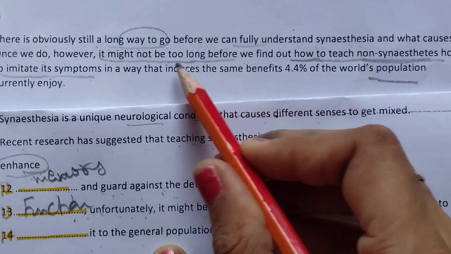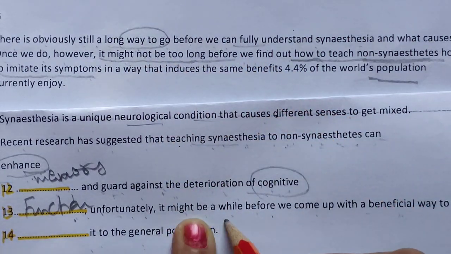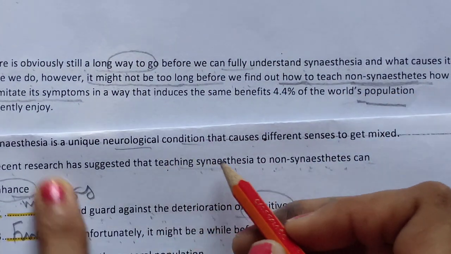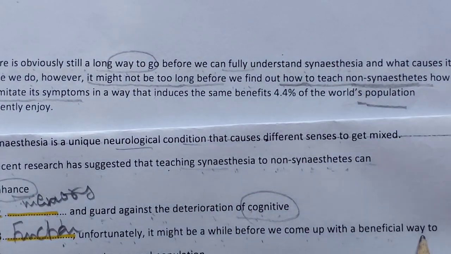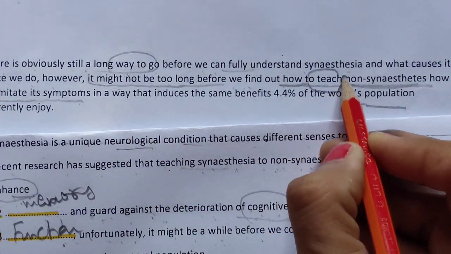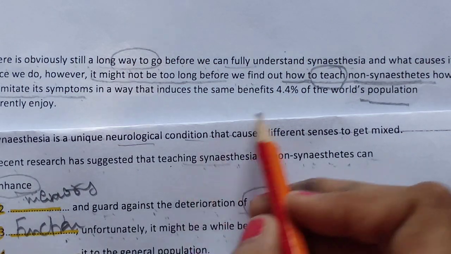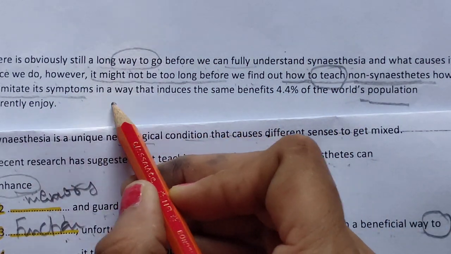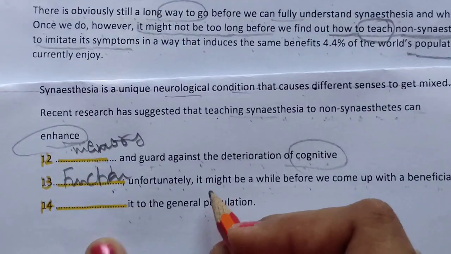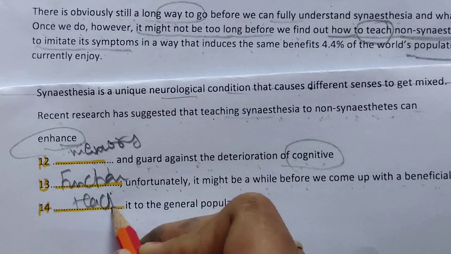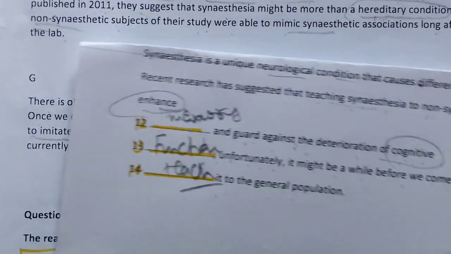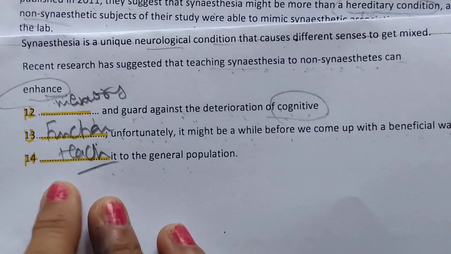So it might be too long, for a while. We find out how to teach synesthesia, come up with a beneficial way. To is also given. So I will select this word, teach. Teach to the general public. So general, to imitate its symptoms in a way that induces the same benefit the world's population currently enjoys. So we can put here teach. Okay, so this is the way we can solve the answer. Although I know this is a difficult one, the 14th is a difficult one.